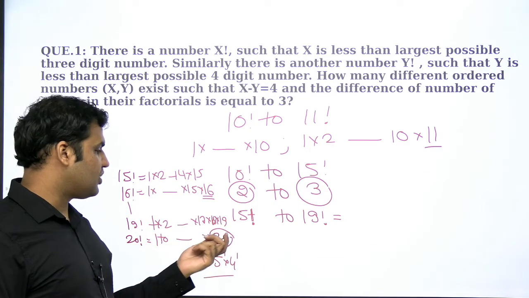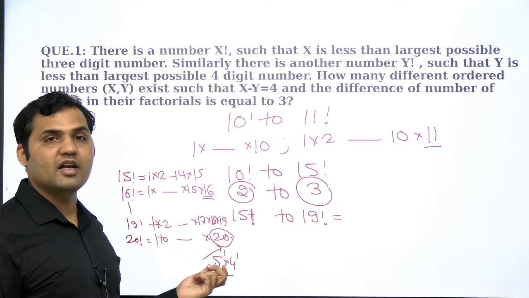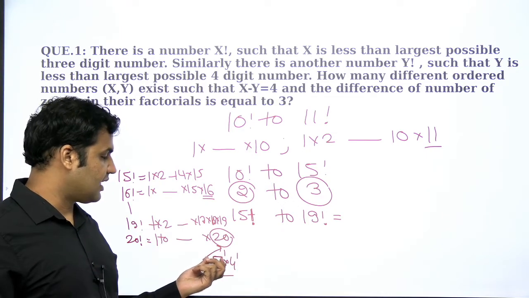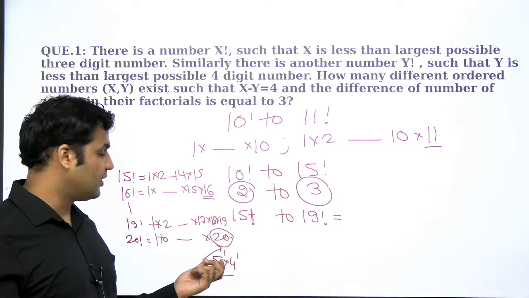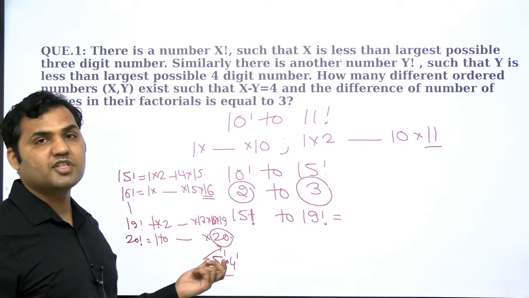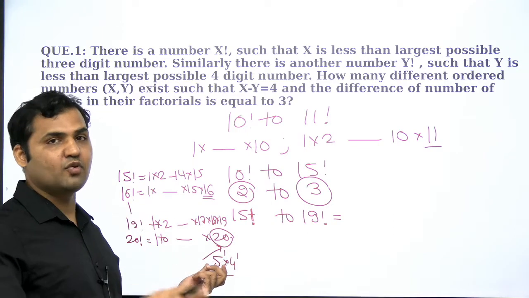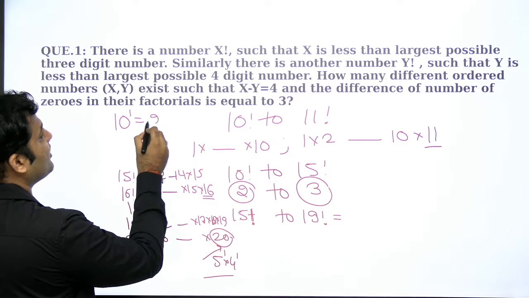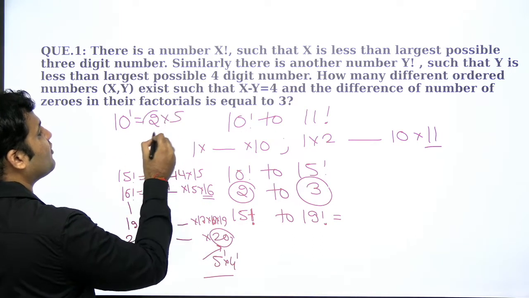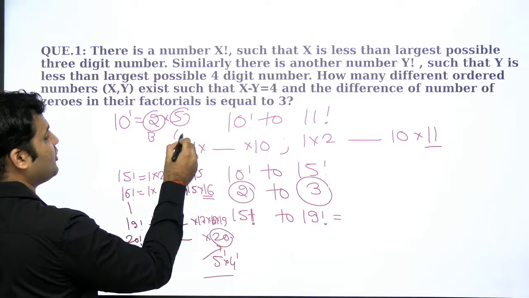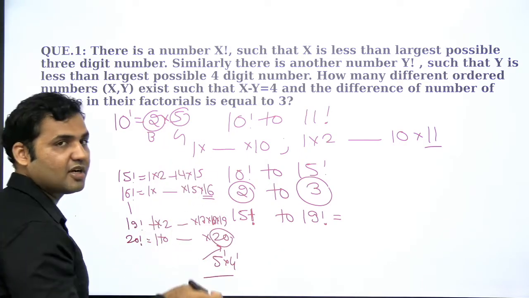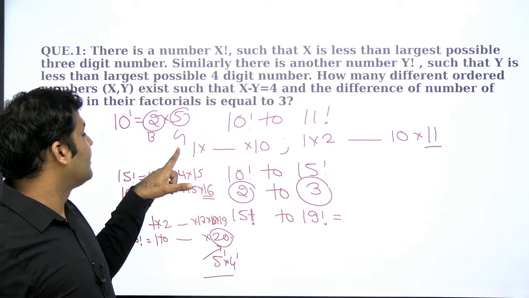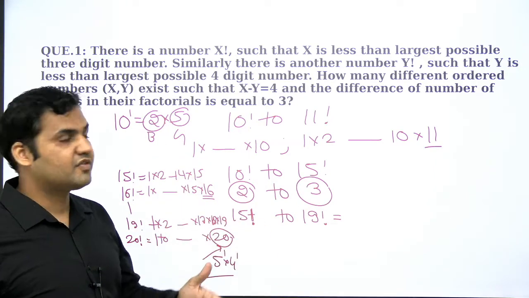20 फैक्टोरियल में 20 के साथ एक एक्स्ट्रा 5 enter हुआ. That means एक नया girl, let's say we got a new girl in the group. So now the number of possible marriages, which marriages are of 2 and 5, right? 10 is our marriage, right? Which is a combination of 2 and 5. 2 is our boy and 5 is girl. Boys are plenty here, right? Every second number is a multiple of 2. There are a number of boys, right? But 5 is a girl, which is coming after every fifth number.